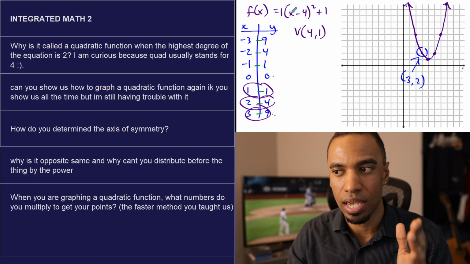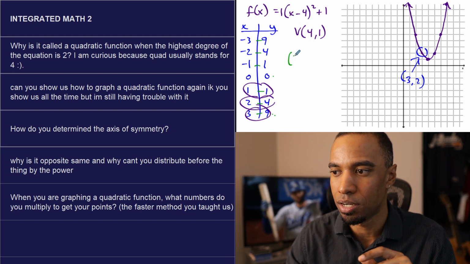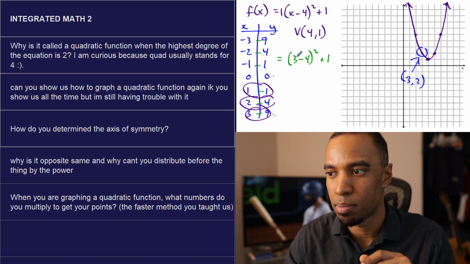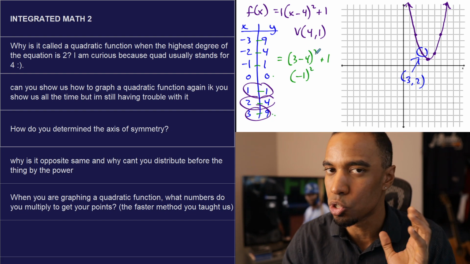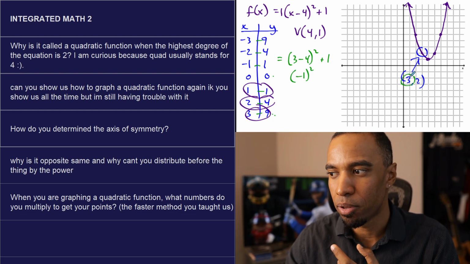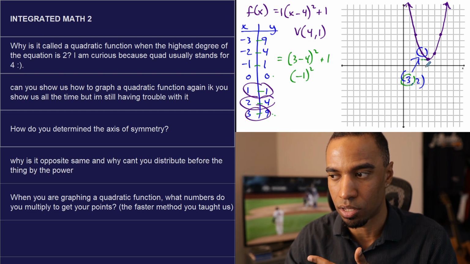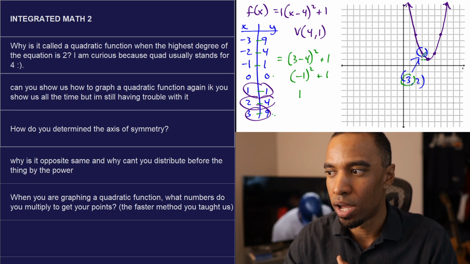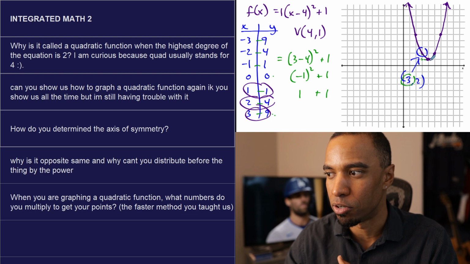There's more that I'd want to say, but I'll show you just in this one. If I plug in 3 into here, I get 3 minus 4, plus 1, all that equals. 3 minus 4 is -1. See, this is the number that you square. You don't square the number 3. Even if I'm plugging 3 in for x, I'm not squaring the number 3. I am squaring the -1, my distance to the left. And then I have a plus 1. -1 squared is +1.